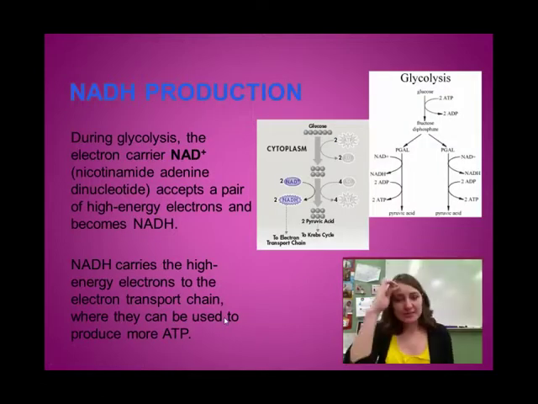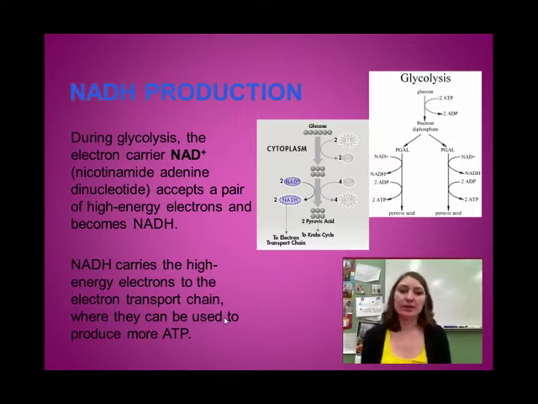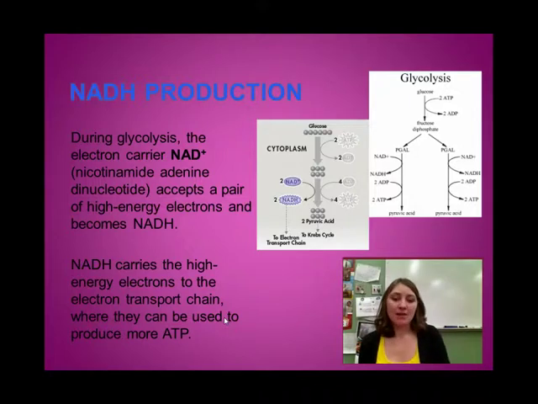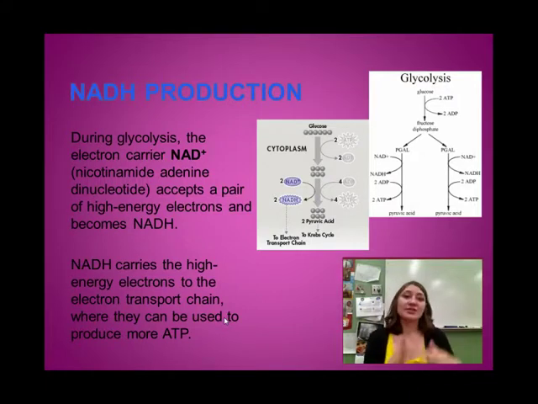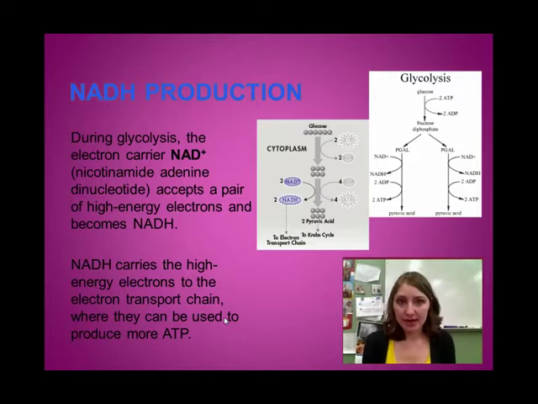Okay, let's focus on how we produce these high-energy electron carriers and what we're going to do with them later on. Nicotinamide adenine dinucleotide, NAD+, is your high-energy electron acceptor, and it's going to take a pair of high-energy electrons along with a hydrogen, and carry those to the electron transport chain, where it's going to drop off those high-energy electrons, and they can be used to make more ATP. So remember, your high-energy electron carriers are simply a shuttle for electrons.